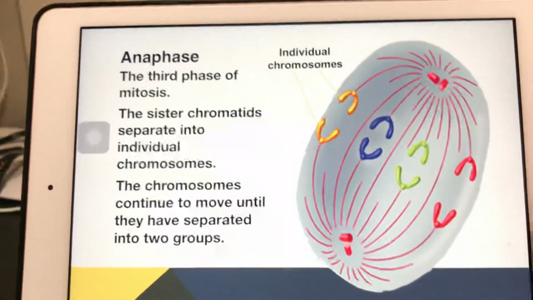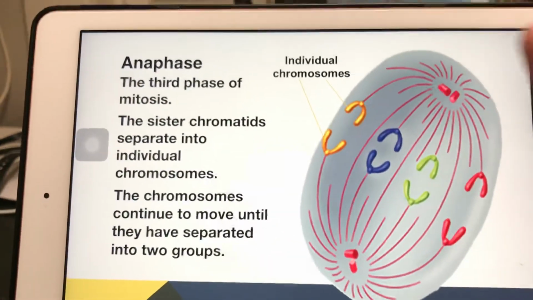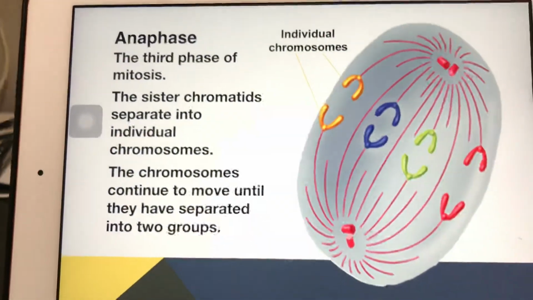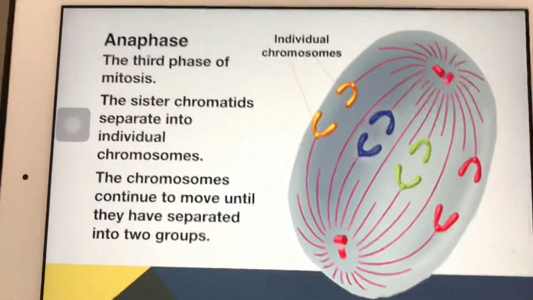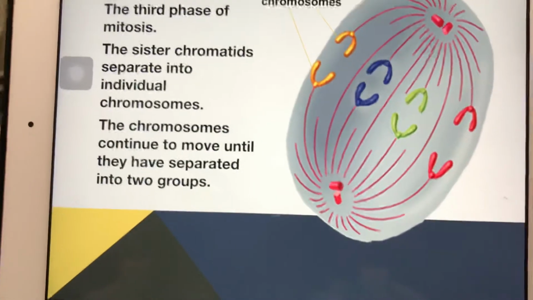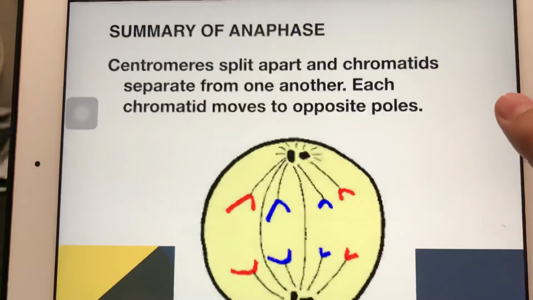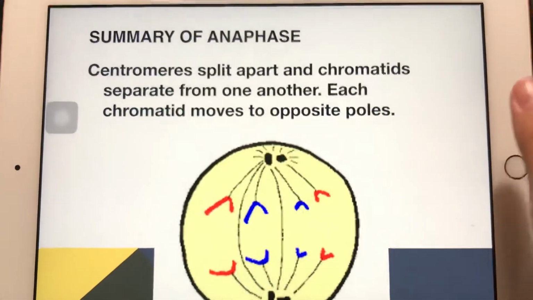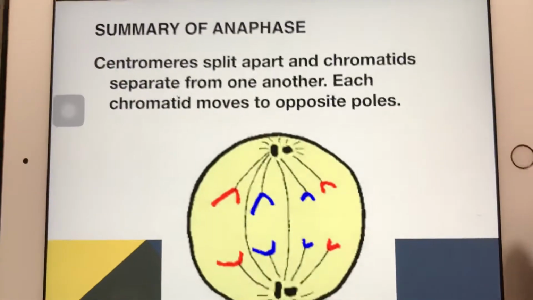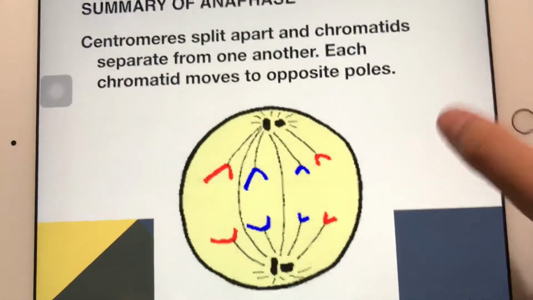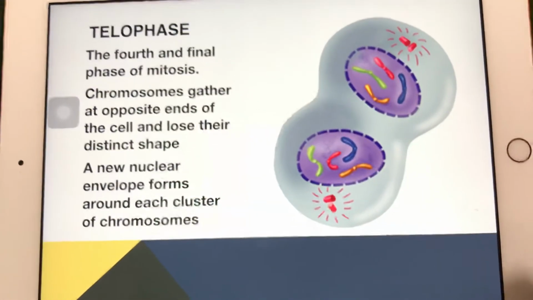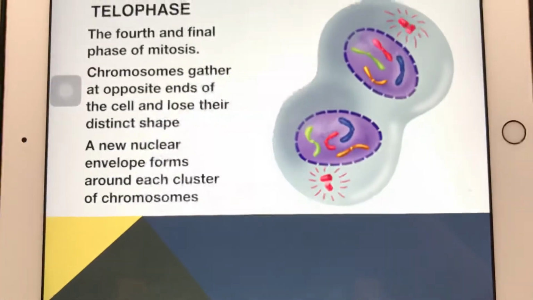Anaphase, the third phase of mitosis. The sister chromatids separate, pulled by the spindle. The chromosomes continue to move until they have two separate groups, like that. Centromeres split apart, and each chromatid separates from one another. Each chromatid moves to opposite ends of the pole. Telophase, the fourth and final phase of mitosis.